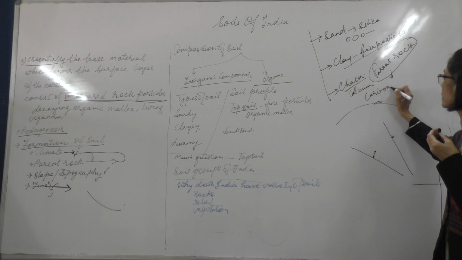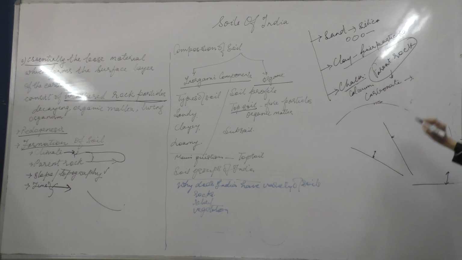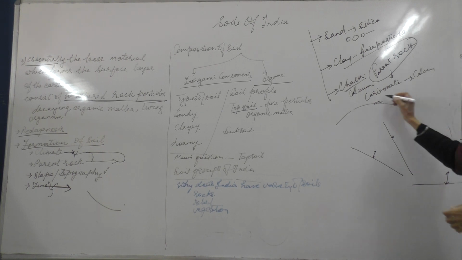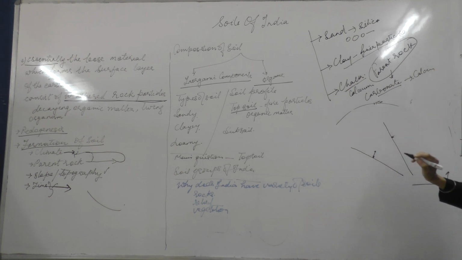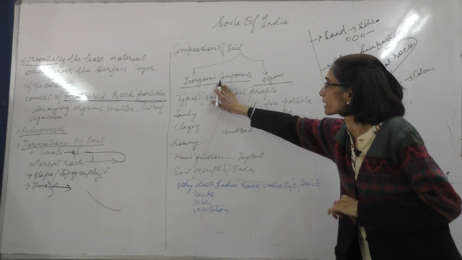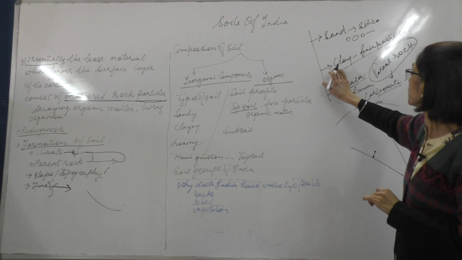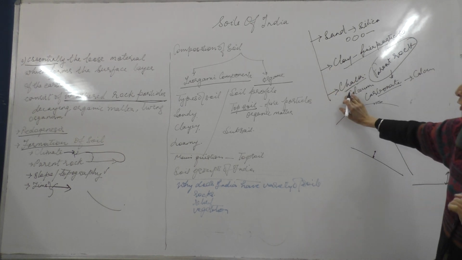This is the one which gives us the calcium, which helps the plants to survive. So inorganic component consists of sand, clay, and chalk.